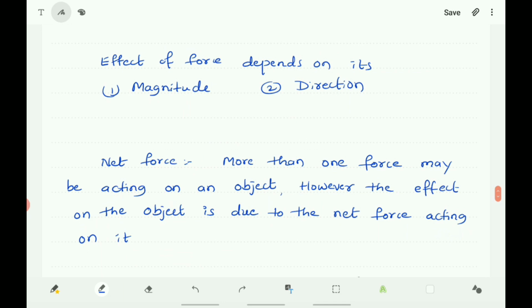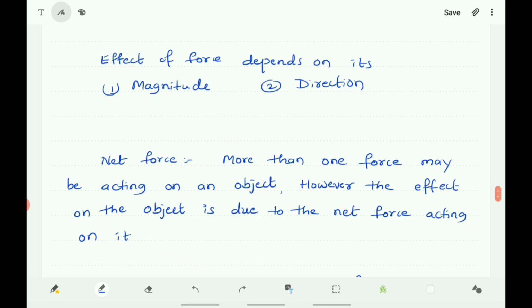Net force means the sum of all the forces acting on it. If the forces are acting on the object in the same direction, the forces add up, and if the forces acting on the object are in different directions, then the net force becomes the difference of the forces.